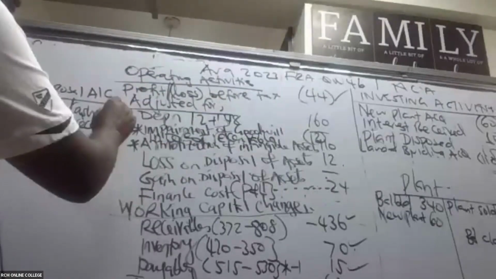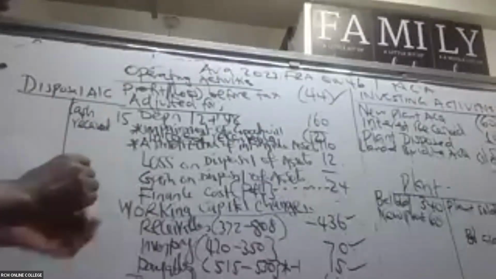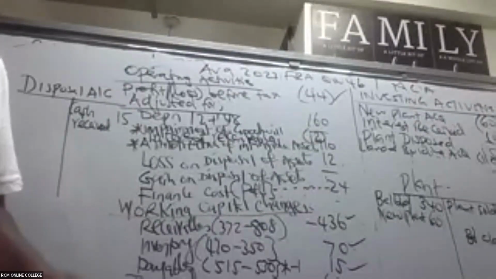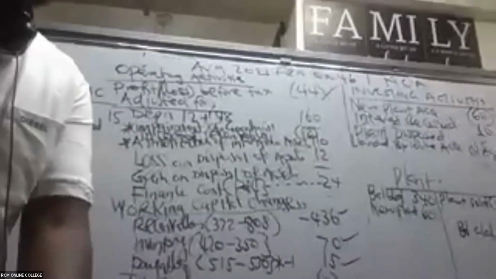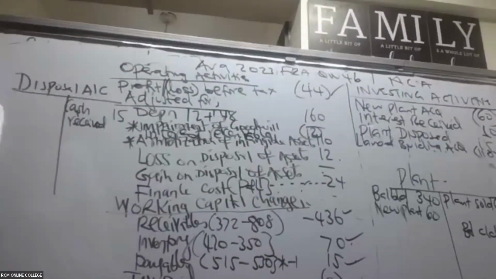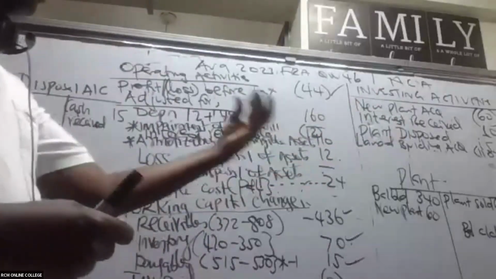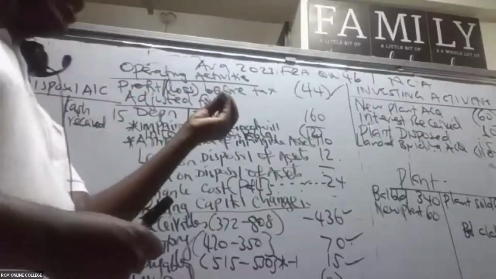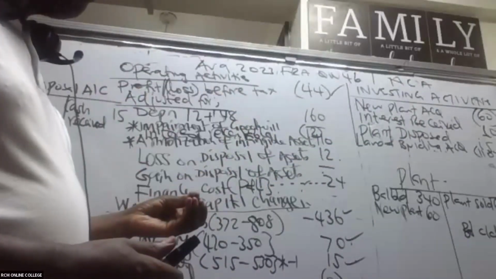We received 15. When we disposed the plant, actually it is even here, we got 15. So we debited bank account, we credited disposals account.